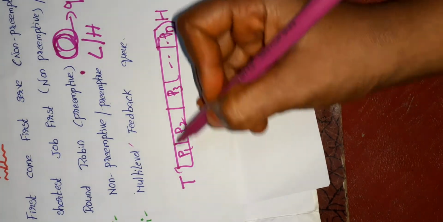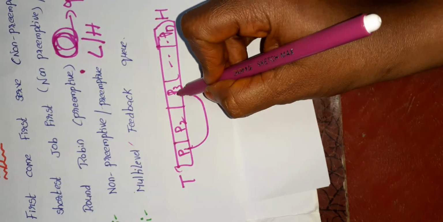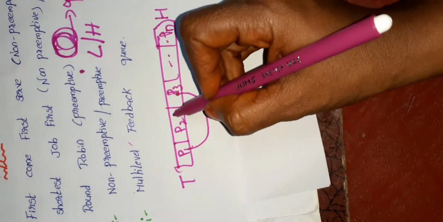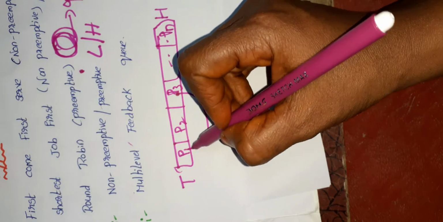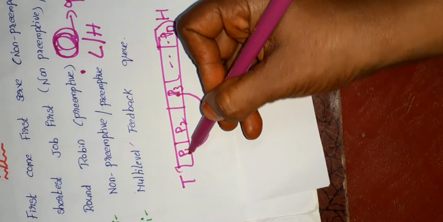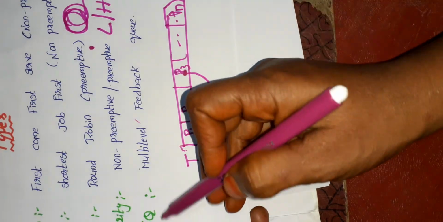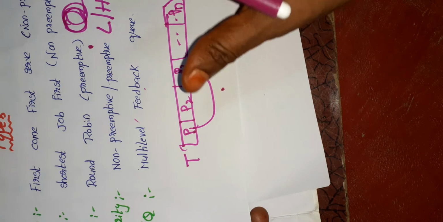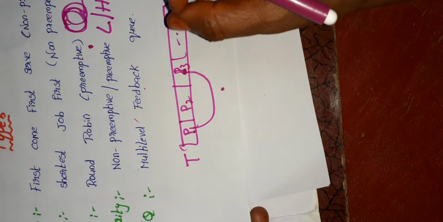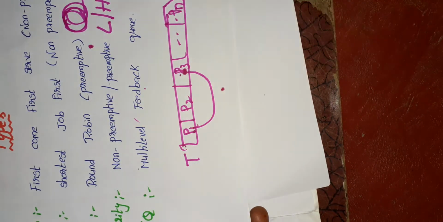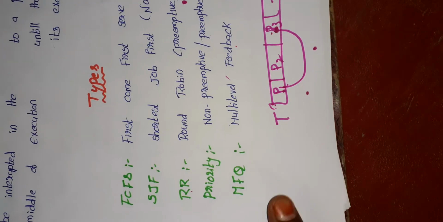For moving a process from one location to another, we use a scheduling algorithm called the multi-level feedback queue. Simply, the multi-level feedback queue is a controller used when a process moves from one place to another in the ready queue. That is the multi-level feedback queue definition.